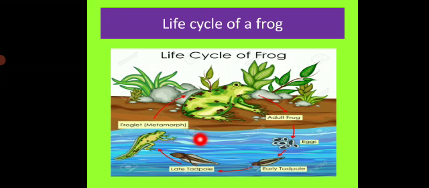They do not have legs like the adult frog, but the tadpoles have small legs, not like those of an adult frog. Then they breathe. The tadpoles breathe through their gills.